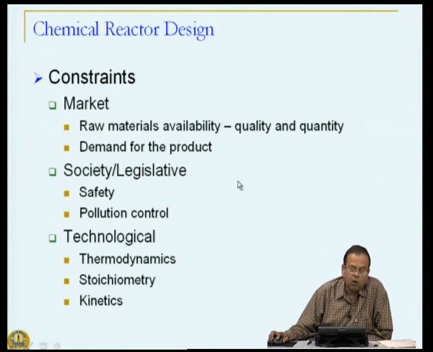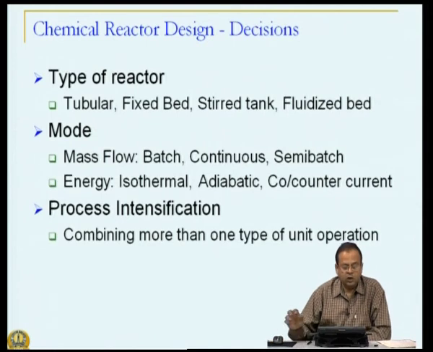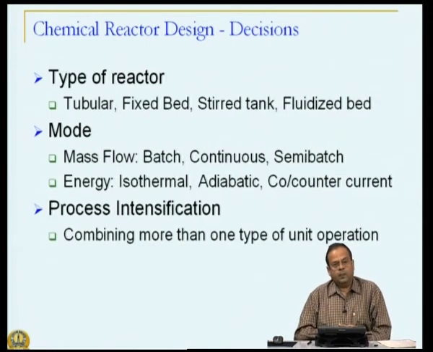Alright. So, we have objectives, we have these constraints under which we are working. So, how do we meet our desired objective while restricting ourselves within this constraint domain? How do we do that? So, what are the decisions that we take?